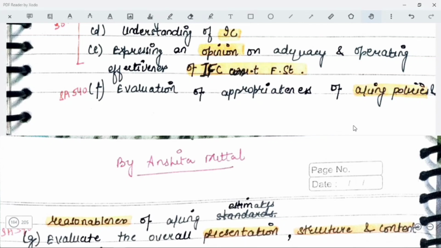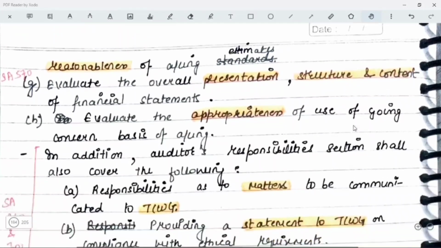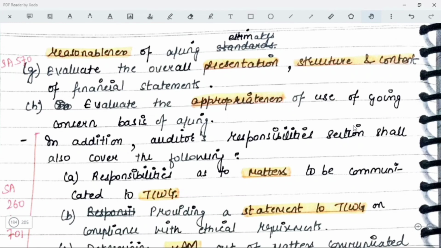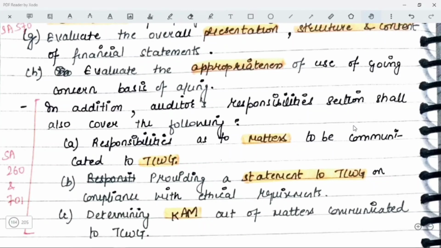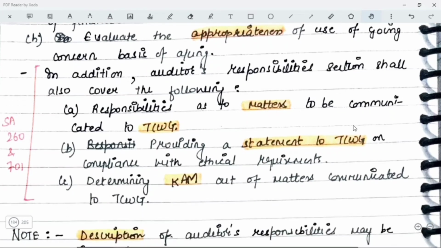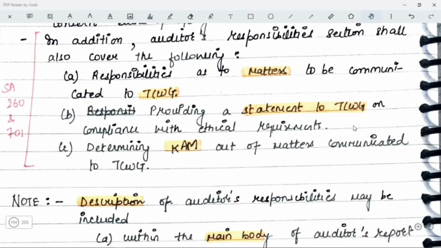Now, evaluation of appropriateness of the accounting policies and reasonableness of the accounting estimates. Then you will have to evaluate the overall presentation, structure and content of the financial statements, and evaluate the appropriateness of the use of going concern basis of accounting. So basically, you are just writing down everything that you have studied in all the other standards. Going concern, you have already mentioned. Now, in addition to the auditor's responsibility section, you should also mention the responsibility section for matters that need to be communicated to the TCWG, and what your responsibilities are with respect to the same.